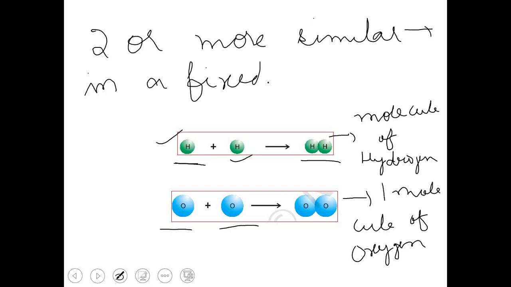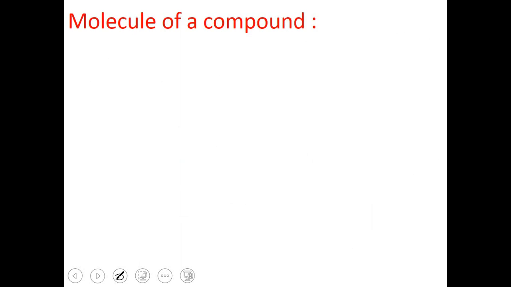Then a molecule of an element is formed. When 2 or more similar atoms combine together in the same ratio, a molecule of an element is formed. Now I want to discuss molecule of a compound.